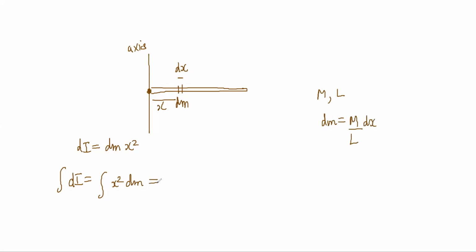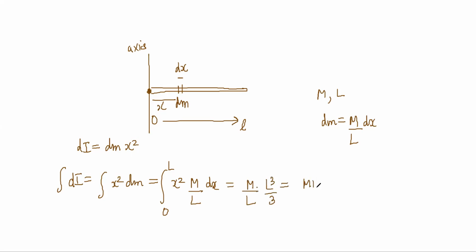So you'll get the integration of x square m by l dx, and x will go from 0 to l, where l is the length of the rod. So it will be m by l, l cube by 3. So you will get ml square by 3 as the moment of inertia of the whole rod about this axis.